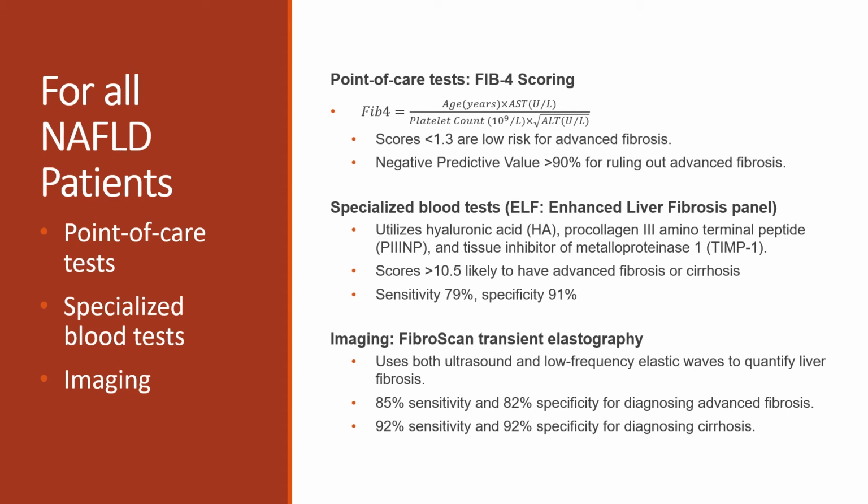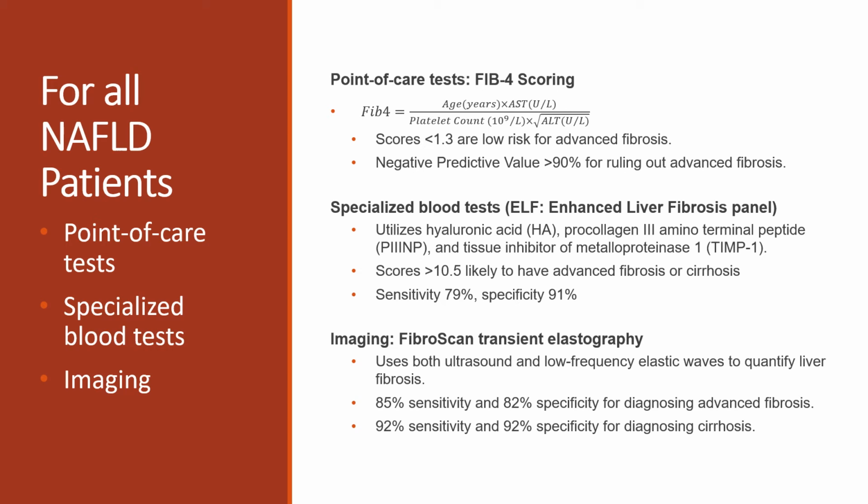Specialized blood tests include the Enhanced Liver Fibrosis, or ELF panel, which utilizes hyaluronic acid, procollagen 3 amino-terminal peptide, and tissue inhibitor of metalloproteinase 1. A score of over 10.5 is likely to indicate advanced fibrosis or cirrhosis, with a sensitivity of 79% and a